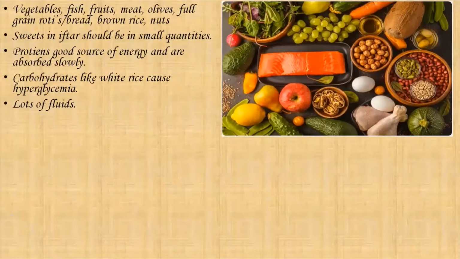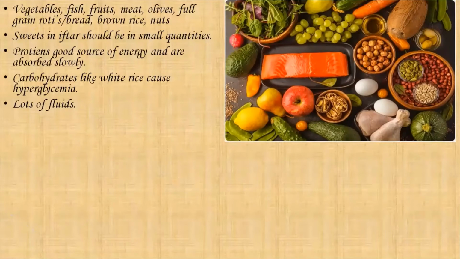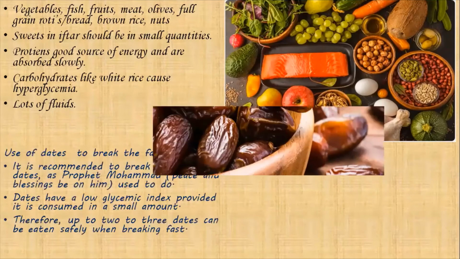Now, what type of diet should be preferred by diabetic patients? You should take more vegetables, fish, fruits, meat, olives, whole grains, roti or bread, and brown rice and nuts. Sweets should be avoided or it should be in a very small quantity. Protein-rich food should be taken, like milk, egg. Then carbohydrate like white rice, they cause hyperglycemia, so it should be avoided. And lots of fluids should be taken.